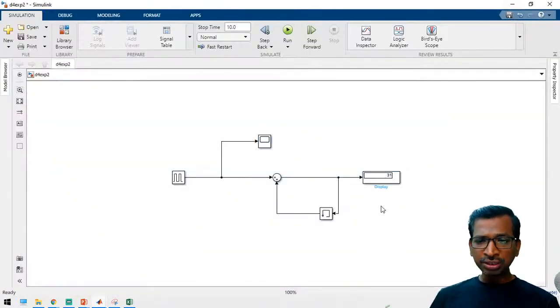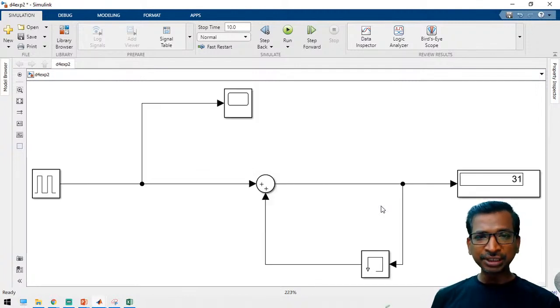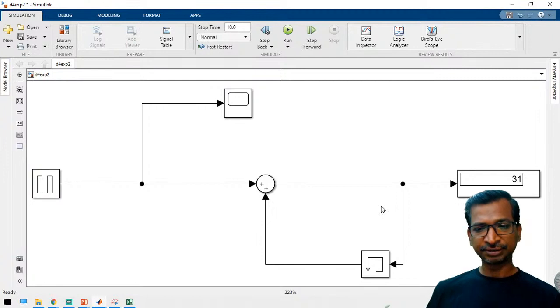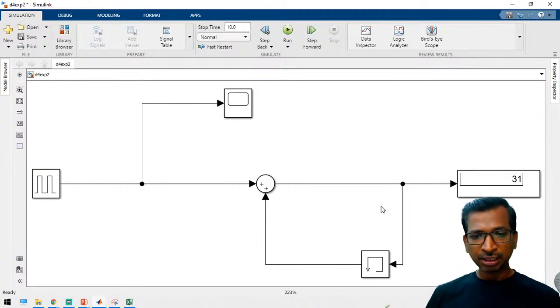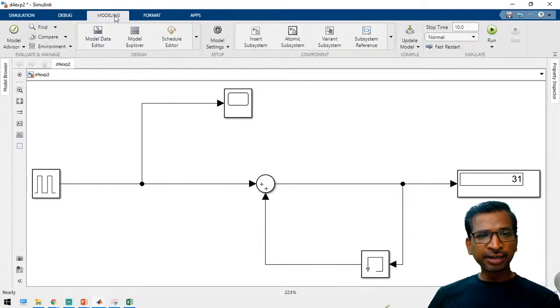So now you have to change the sample time of the simulation. So how can you change the sample time? Anyone, can you please comment how the sample time can be changed? So now we can change the sample time with the help of model settings.